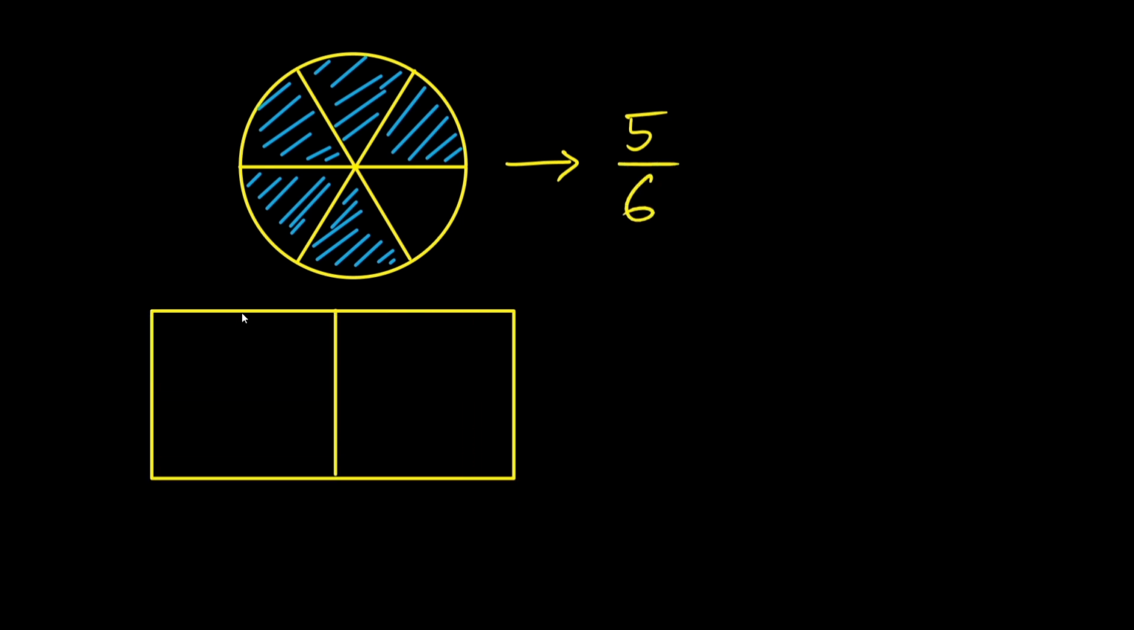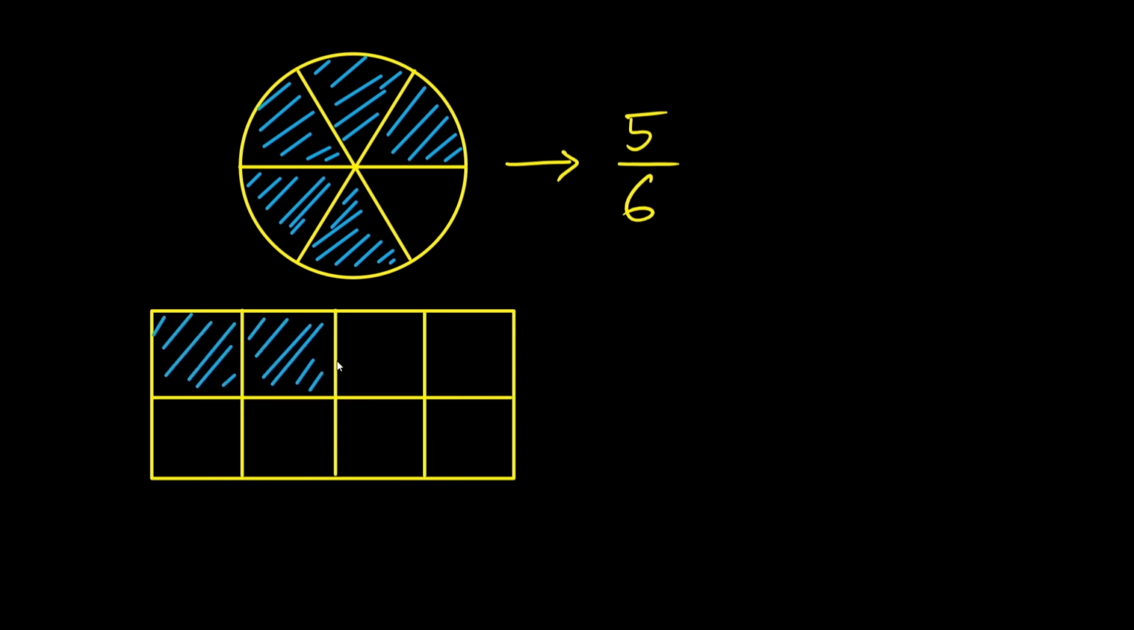And finally, here's one more example using a rectangle. It's broken up into 8 equal parts, and 3 of them are shaded. So that means 3/8 of the rectangle is shaded. So that's the basic idea of a fraction. A fraction is basically a part of a whole.